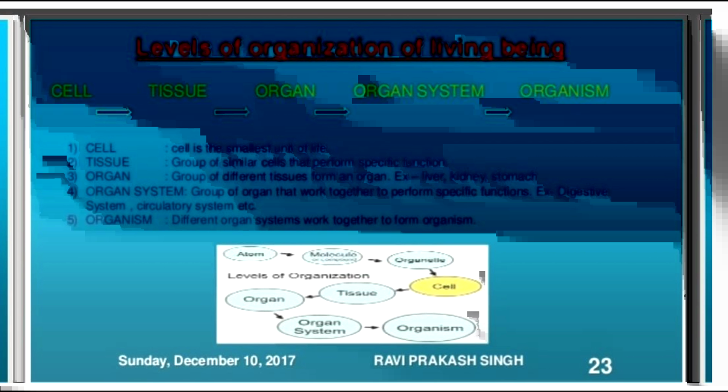For example, in the digestive system there are many organs that work together to complete the digestion of food in our body. Likewise, the circulatory system also consists of different organs. An organism: all the organ systems working together form an organism.